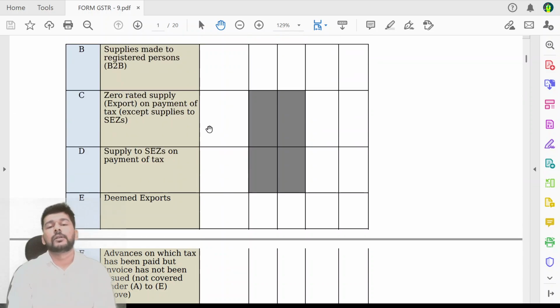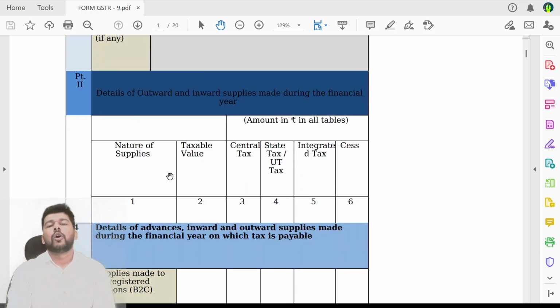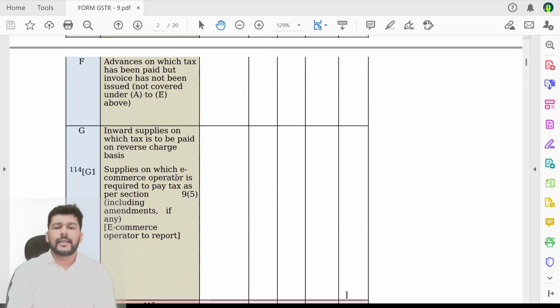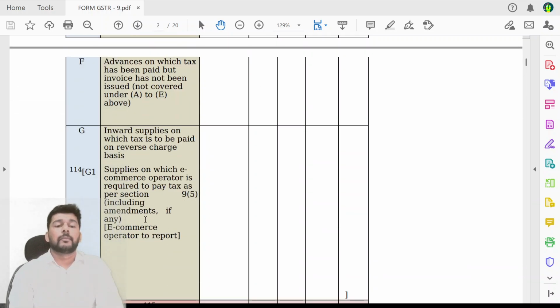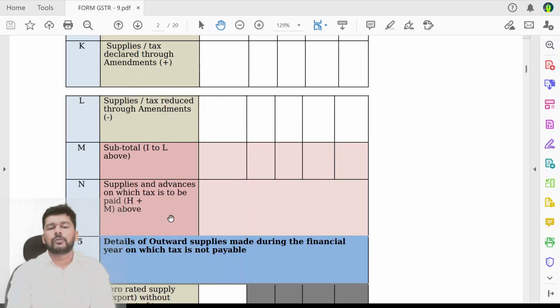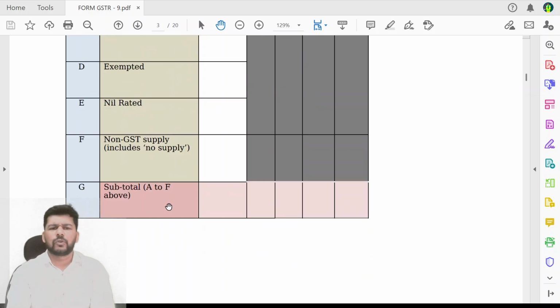It means that additions or alterations in the data will be done only when we feel that there is a necessity, or there is a change which is necessary in the turnover. Otherwise, in table number 4 and table number 5, there are no major changes as such. Yes, last year we started seeing changes made in the reporting of supplies on which the e-commerce operator is required to pay tax. That also gets added as his turnover because it is his liability to pay the tax on such turnover. That is why it becomes necessary to add it to the turnover. That is the only difference in table number 4 or table number 5.